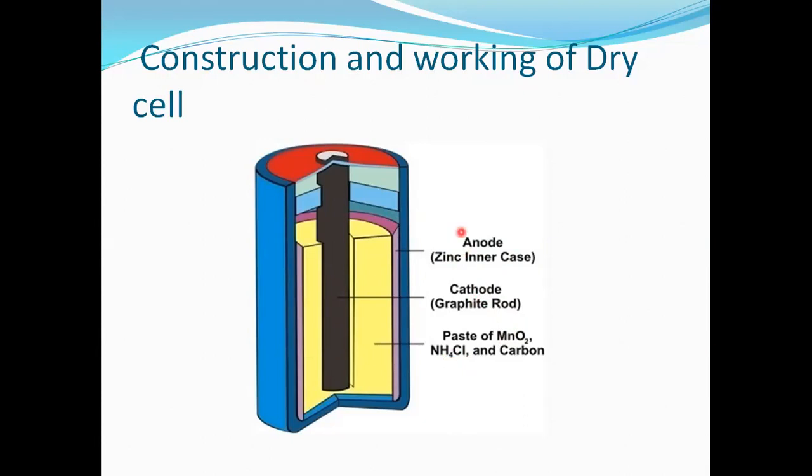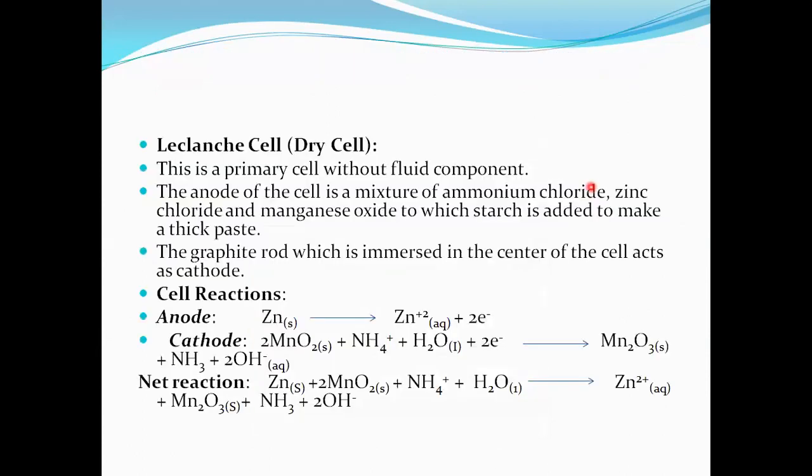When we are discussing a dry cell, the zinc metal cap is known to be the anode. The graphite rod is known to be the cathode. And NH4Cl plus MnO2 is known to be the electrolyte. Now we will see the basic reaction of a dry cell as well as a Leclanche cell.